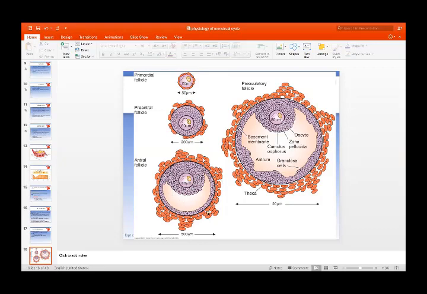Then it grows into a mature graafian follicle, in which this is the oocyte, this is the zona pellucida, and these are the granulosa cells, multiple layers, which is called cumulus oophorus. This is the basement membrane, and these are the multiple layers of the theca cells, and this is the fluid-filled space, which is called the antrum.